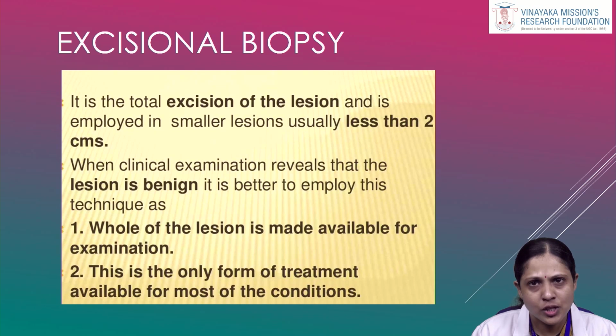First, excisional biopsy. It is a complete excision of the lesion and is commonly employed in smaller lesions, usually less than 2 centimeters.